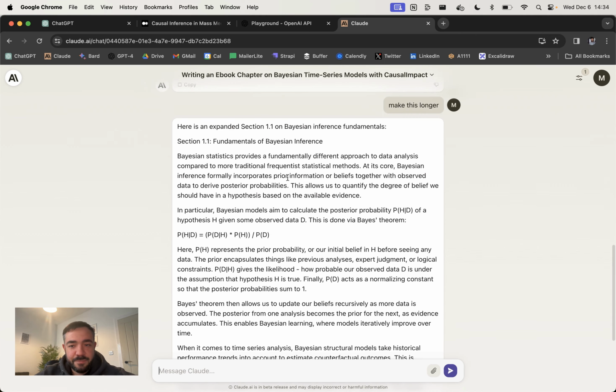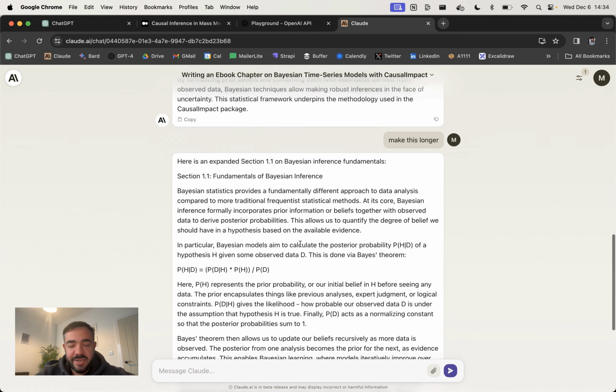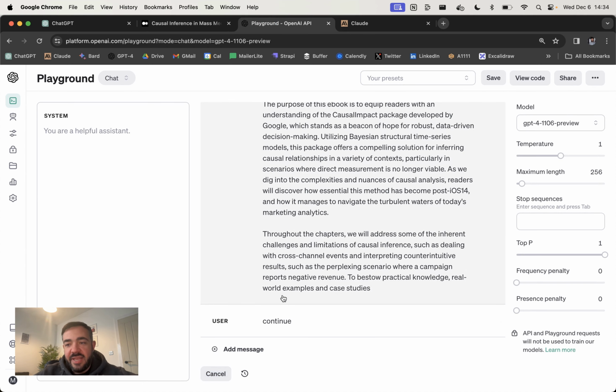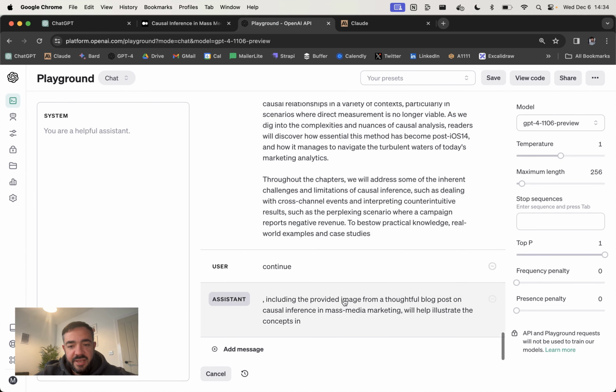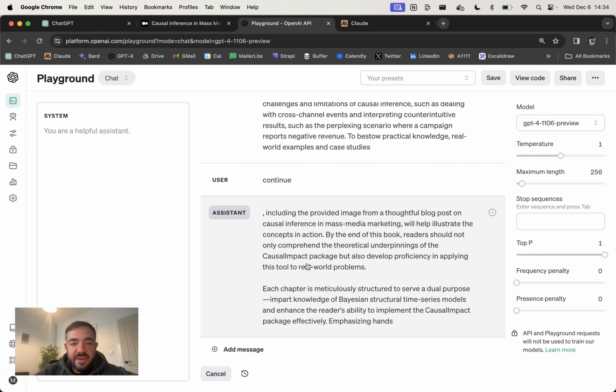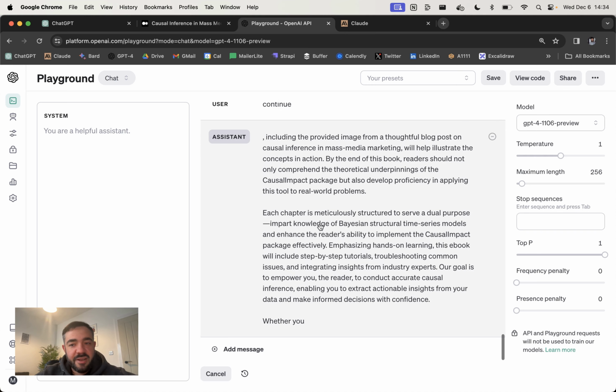But yeah, here we go. So now it's got an expanded section here. And if you're happy with that, you can make changes or whatever. So that is how it works. You just keep going, continue. And then as you get the text and as you finish each section, you get to the point where you can copy and paste all this across to a Google Doc.